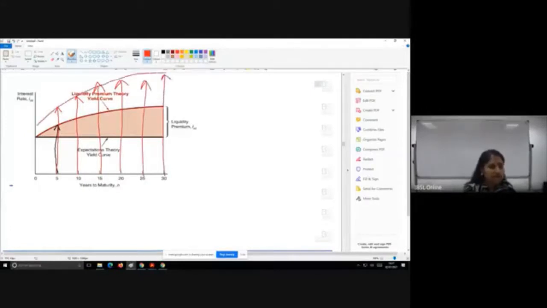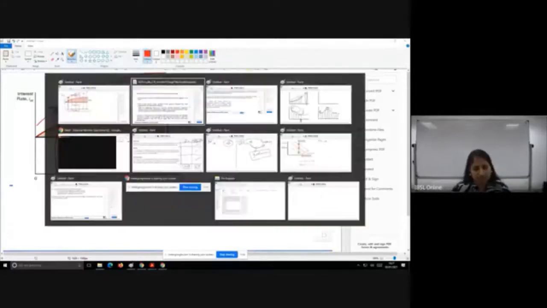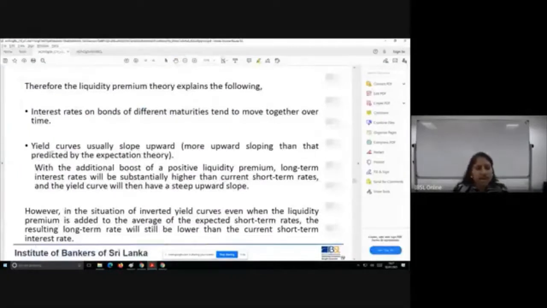Why? When there is a compensation given here and this is increased, this also has to roll on. You have to attract. It can't be that the 5-year has a higher interest rate and the 10-year has a low interest rate. Liquidity premium has to be added on. Therefore, all the interest rates across the different maturities move together over time. And the last one is, yield curves usually slope upwards, more upward sloping than predicted by the expectations theory.